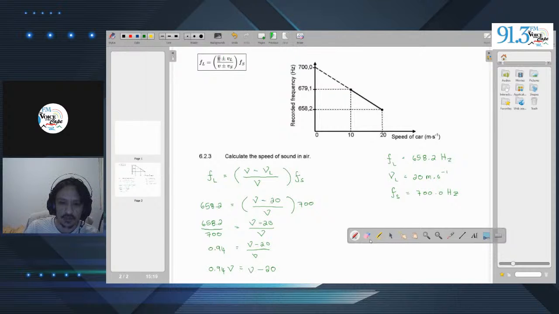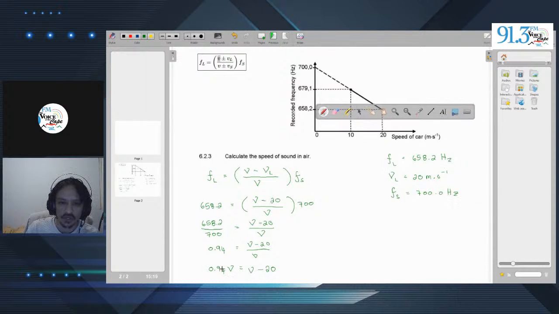There we go. Now, do some manipulation. We move the 0,94 V over, and we'll end up with 1 minus 0,94. That will give us 0,06 V is equal to 20 meters per second.